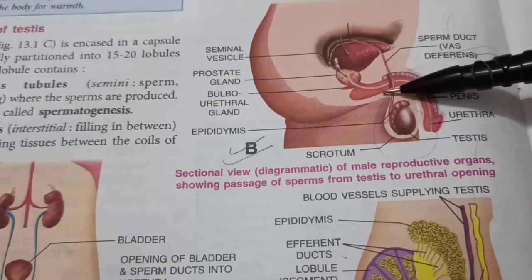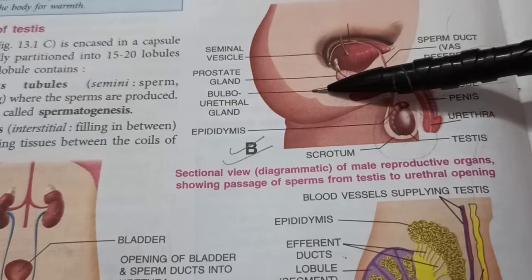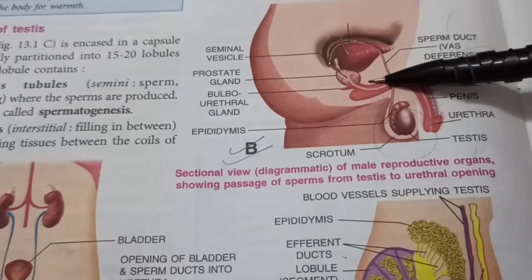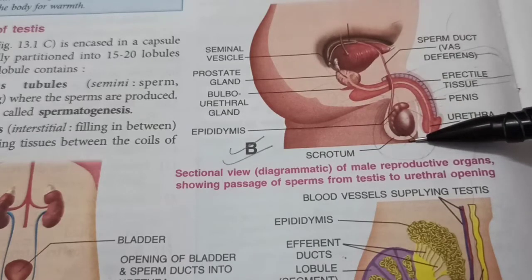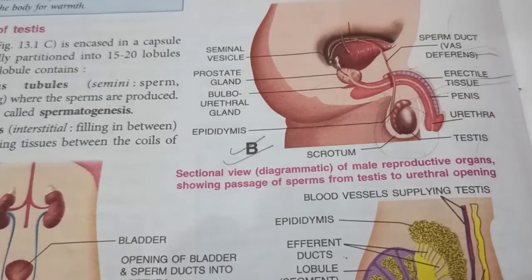You see, before birth, the testes in a baby are inside the abdomen, but during birth, it descends into the scrotum. If it doesn't descend, then the person will be sterile. He won't be able to reproduce.